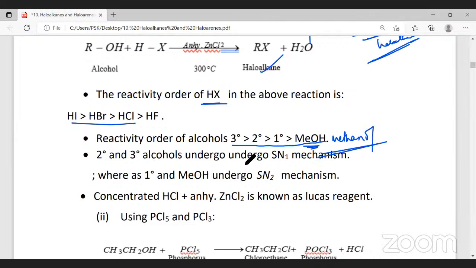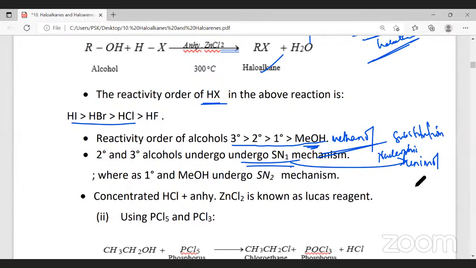Secondary and tertiary alcohols undergo SN1 mechanism. What is this SN1 mechanism? Substitution nucleophilic unimolecular reaction. One stands for unimolecular. And primary and methyl alcohol undergo SN2 mechanism.